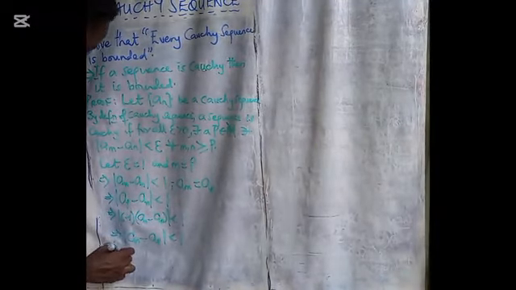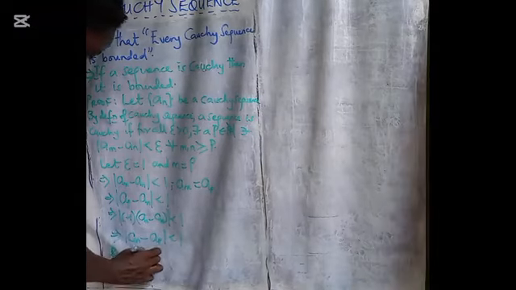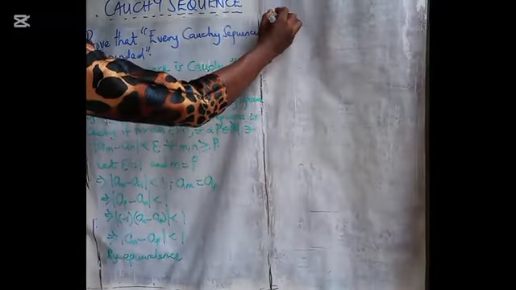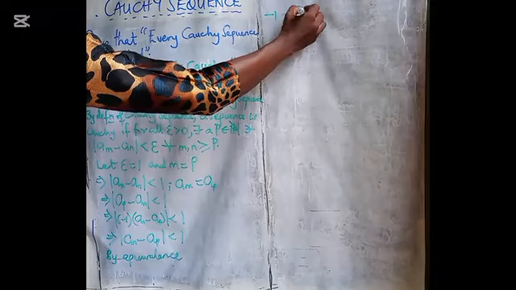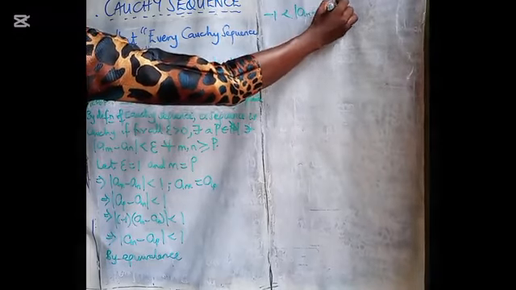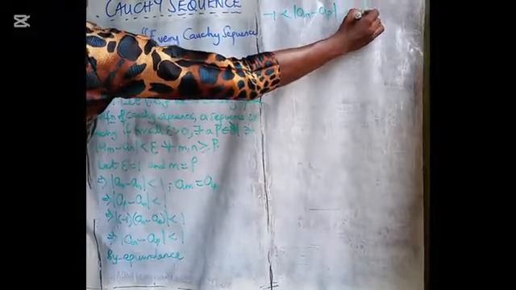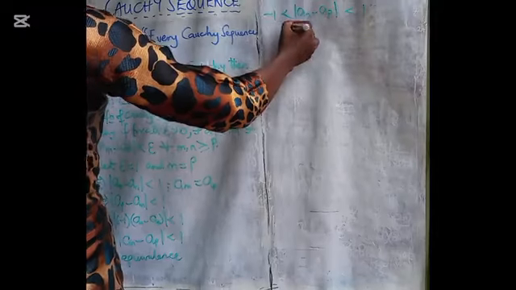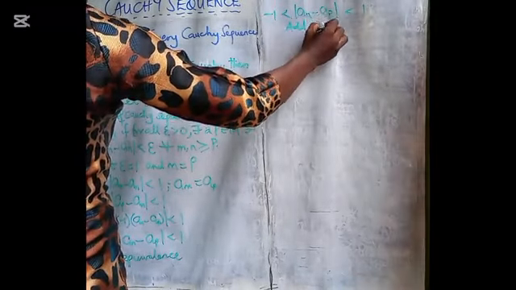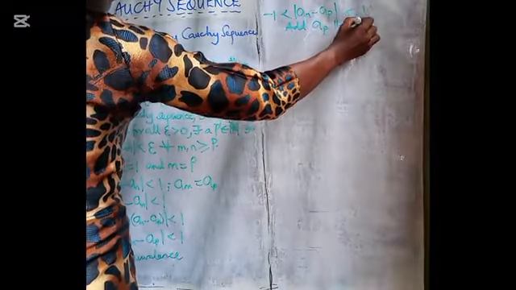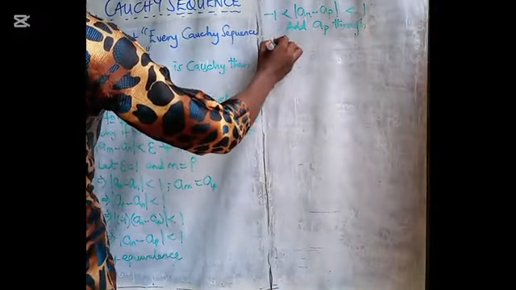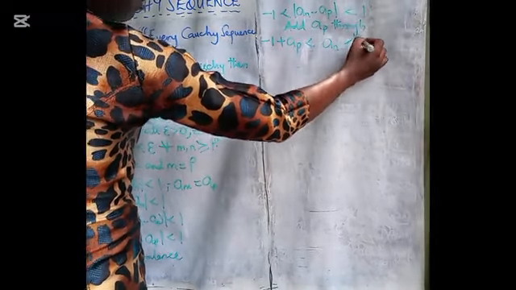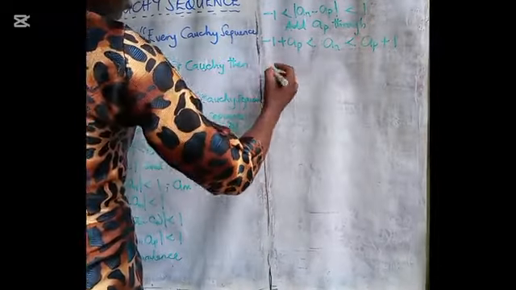By equivalence, we have minus 1 less than A sub n minus A sub P, which is less than 1. If we add A sub P all through, we have minus 1 plus A sub P less than A sub n less than A sub P plus 1.